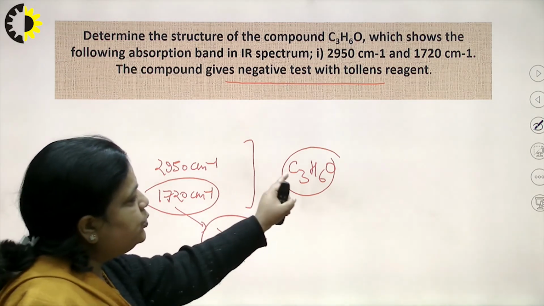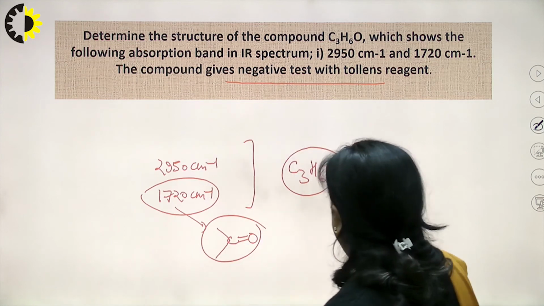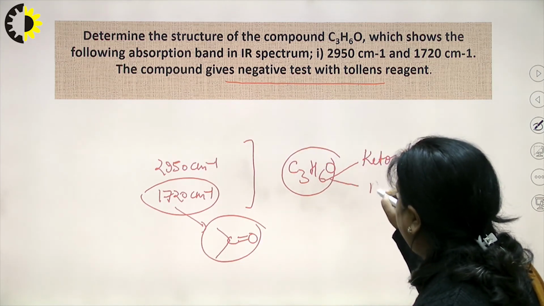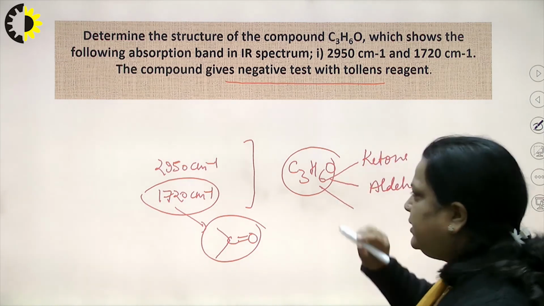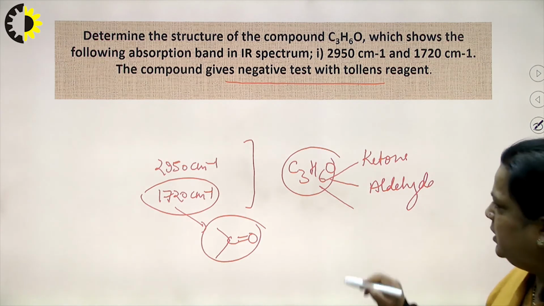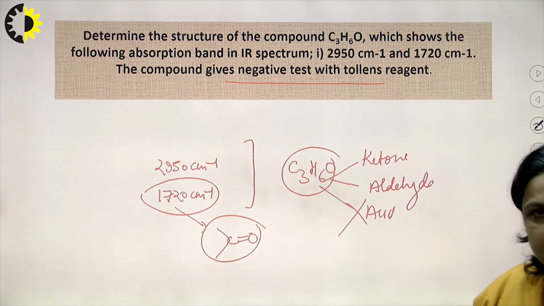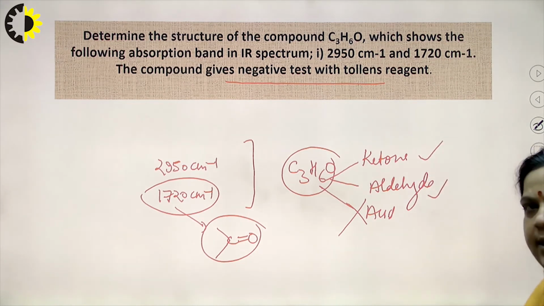Now, since one oxygen is there, in the carbonyl group a ketone may be there, an aldehyde may be there, or an acid, but in an acid there must be 2 oxygens. So, no possibility of acid and no possibility of ester. So, in this case either ketone or aldehyde is there.